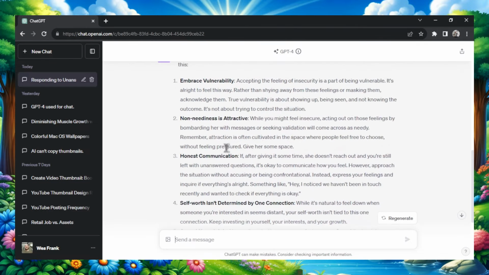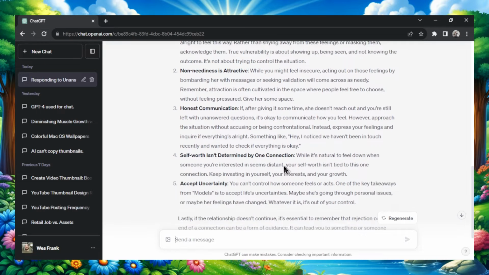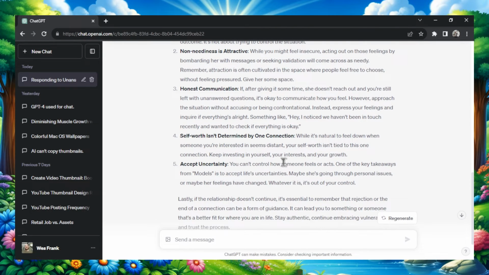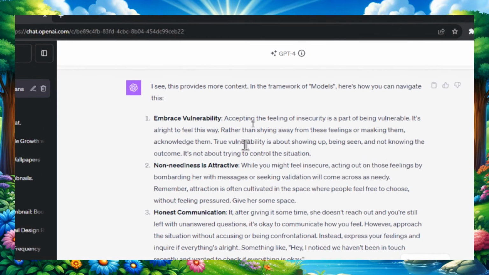Let's say I didn't believe one of these points. A good thing about ChatGPT and this type of AI therapist is we can bounce ideas off of each other. They can tell me if I'm wrong or if I'm going down the wrong thought path. Let's say I didn't agree with point number 1, to embrace vulnerability.